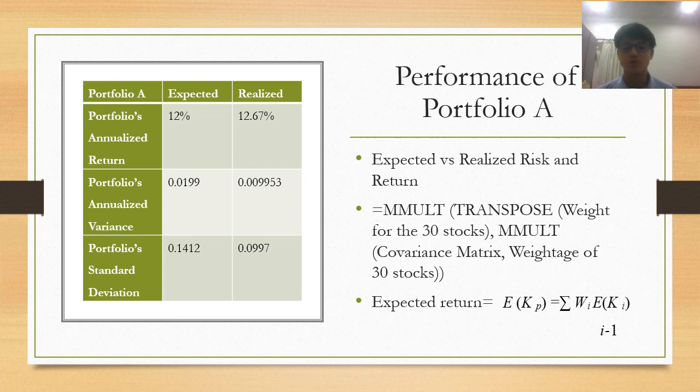For actual return, we use historical data from January 2021 to January 2022 to calculate the return, and as a result, our portfolio realized return was 12.67%, which is higher than our expected return, which is 12%. The following table also shows that the portfolio's actual risk is lower than our expected risk.